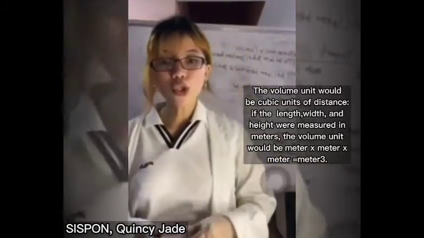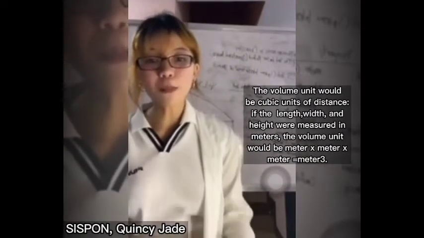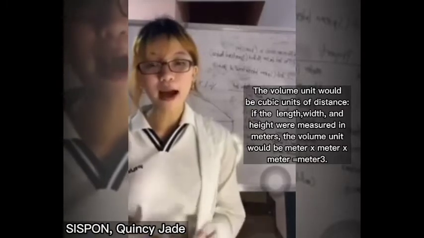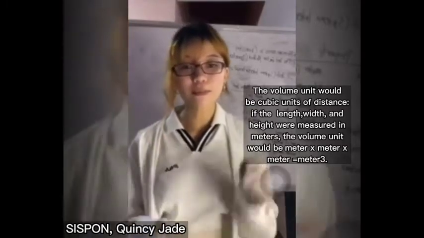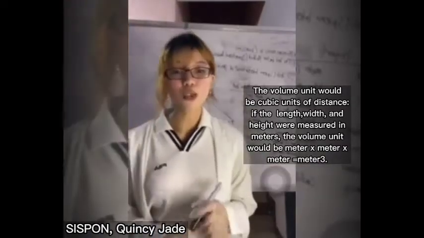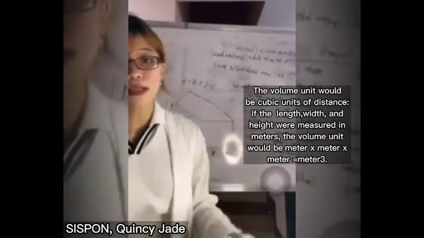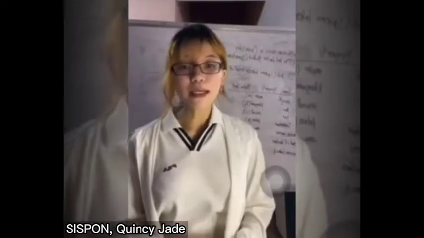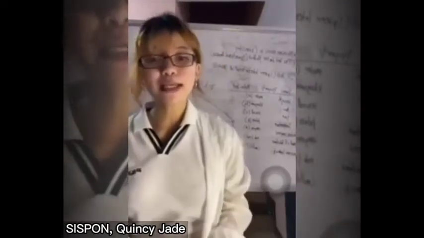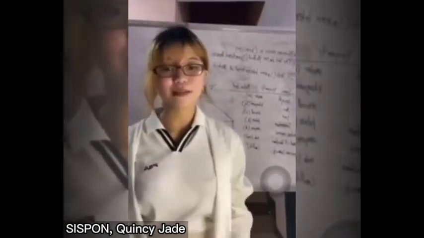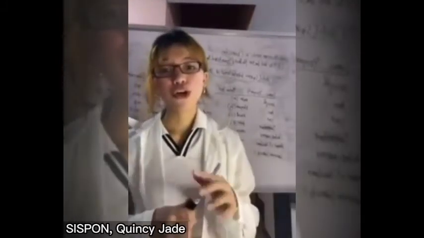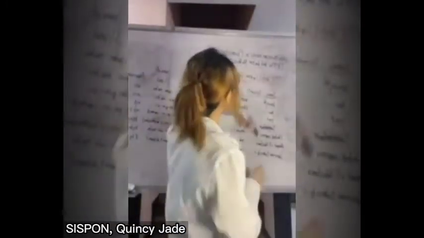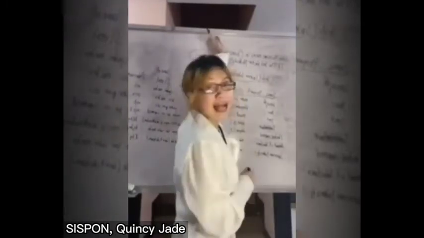The volume unit will be cubic units of distance. If the length, width, and height were measured in meters, then the volume unit will be meters times meters times meters, equals cubic meters. Volume is a derived unit and you will encounter many other derived units. So for now, we are going to tackle the unit factor method, which is dimensional analysis.